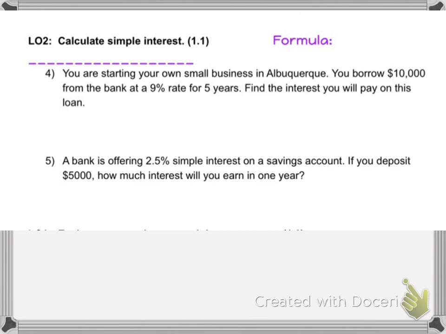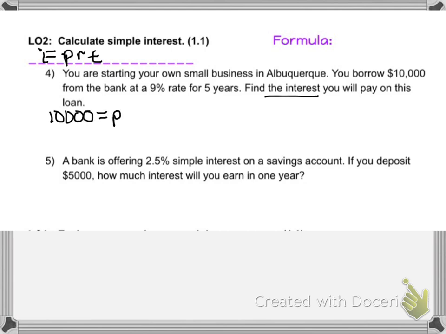So right there it tells us we want to find the interest, so I know that I may have I. And then I see a rate and a time and a principal, so I know that this is our PRT formula, because we haven't worked with any other interest with this chapter. So we're going to write as we talk. It says you borrowed $10,000,